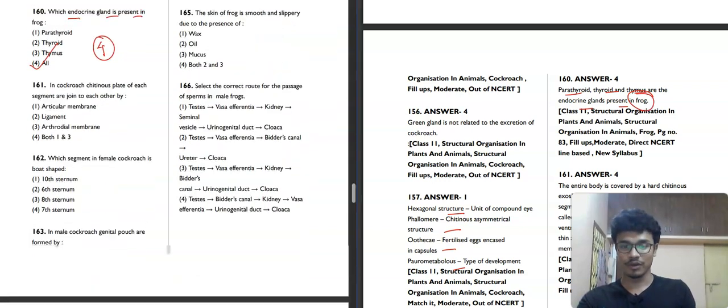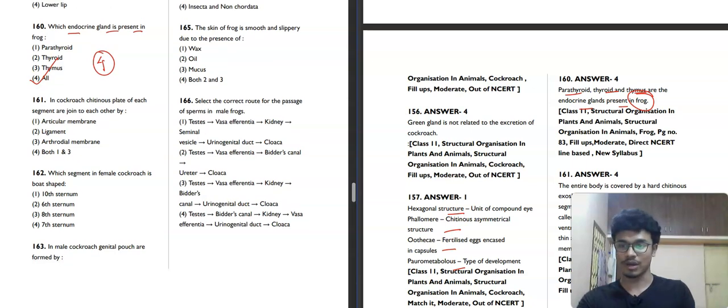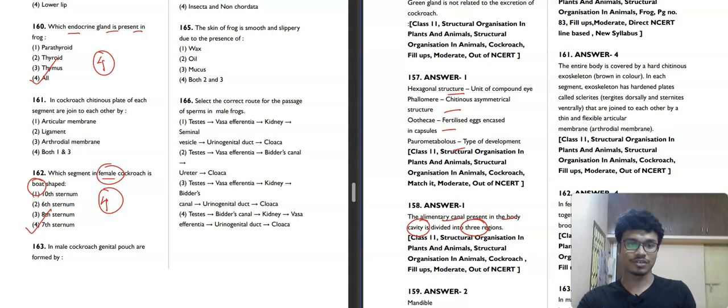Now moving towards the next question, question number 161. Which segment of female cockroach is boat shaped? 10th sternum, 6th sternum, 8th sternum, or 7th sternum? So you know that the 7th sternum of female cockroach is boat shaped. That's why the fourth option will be our correct answer for this question. You can also read the explanation here, that the 7th.